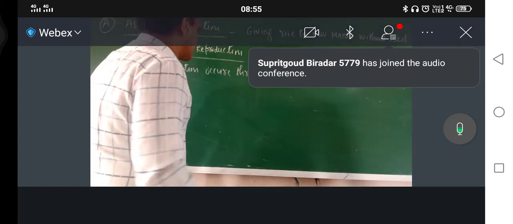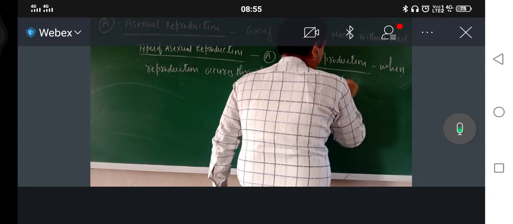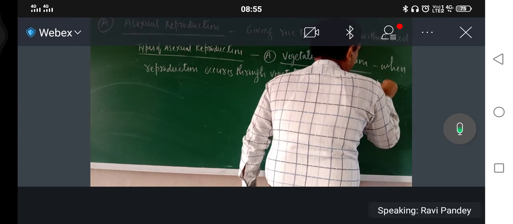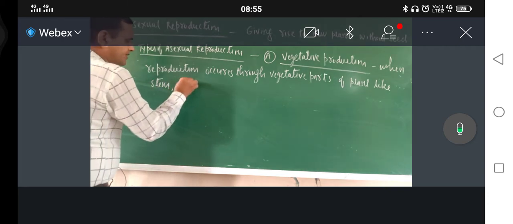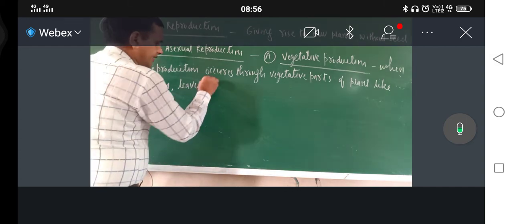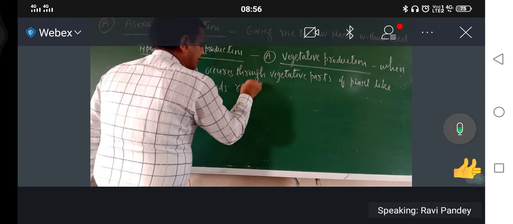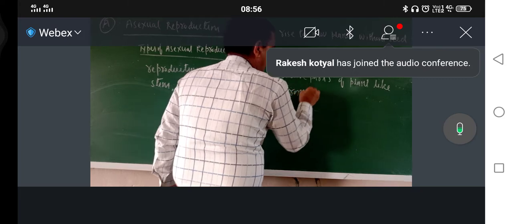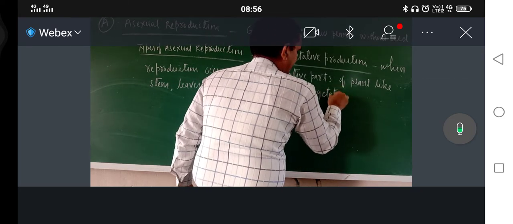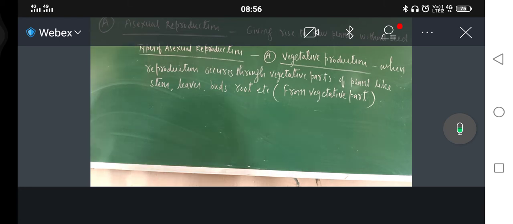When reproduction occurs through vegetative parts of the plant, like stem, leaves, buds, root, etc., write in brackets from vegetative part. That is called vegetative reproduction.